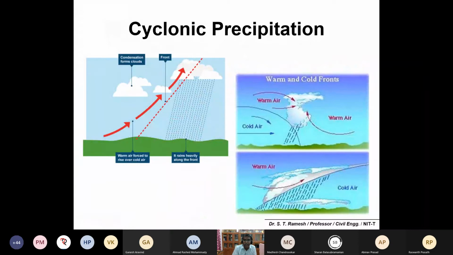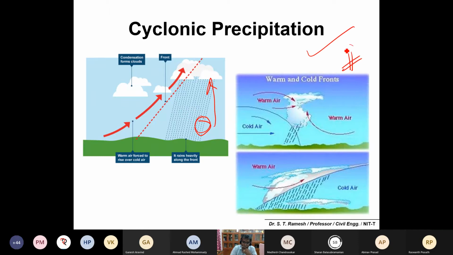And pressure difference: normally there is lower pressure in the inland area and high pressure elsewhere. The air flows from the high pressure area into the low pressure area, and because of that, the lighter air is lifted and moves up. Thereby condensation may happen, and because of this condensation you may get precipitation. That precipitation you can simply call cyclonic precipitation.